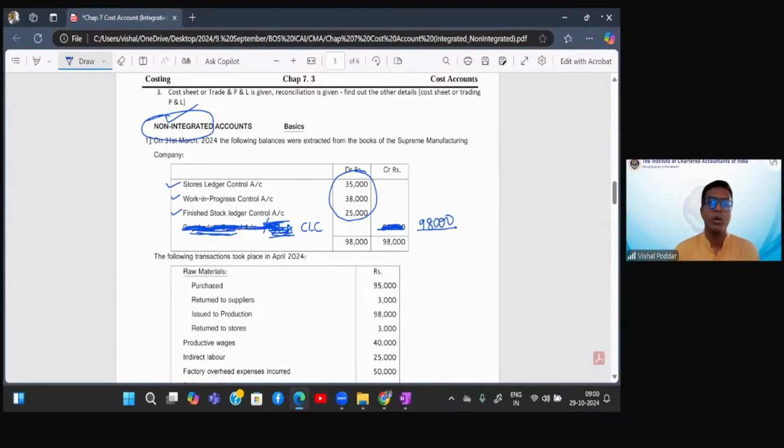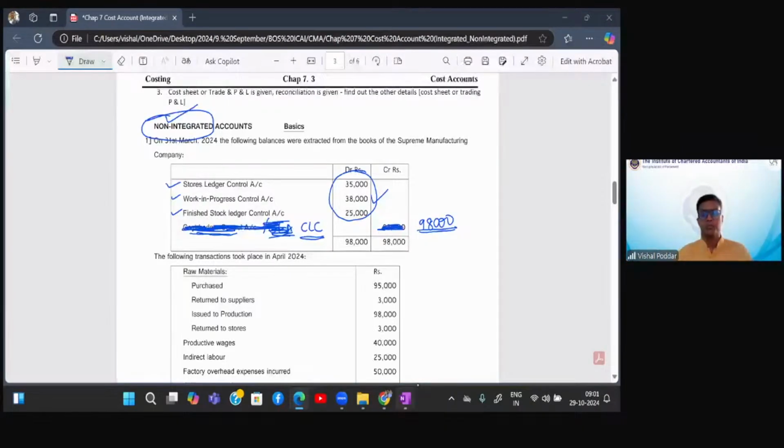Because as a general rule, opening and closing balance sheets are tallied. So my opening balance sheet also should be tallied. My opening balance sheet is having these three stock balances. So how will it tally? The total of this will be the balance of my CLC. I hope this is clear how to identify whether the sum is of integrated or non-integrated, right? Okay. Any doubts? No doubts. Should we start?